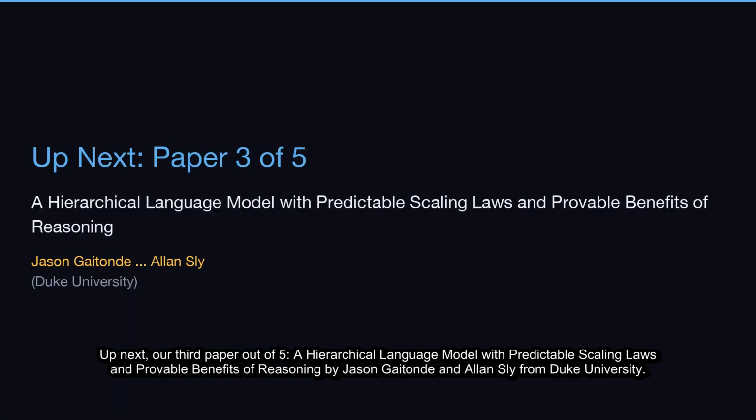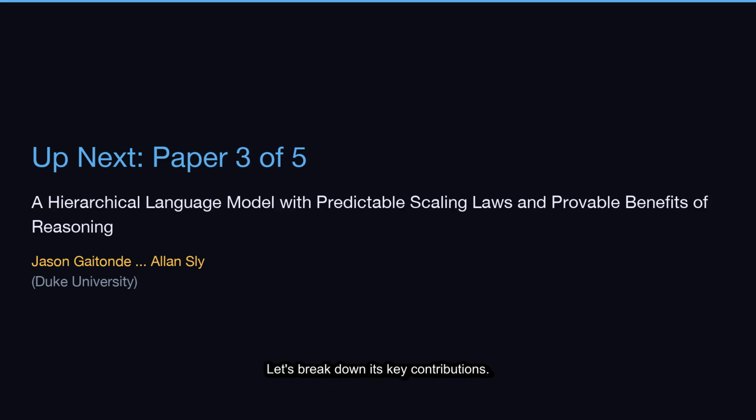Up next, our third paper out of 5, a hierarchical language model with predictable scaling laws and provable benefits of reasoning by Jason Gaitonde and Alan Sly from Duke University. Let's break down its key contributions.